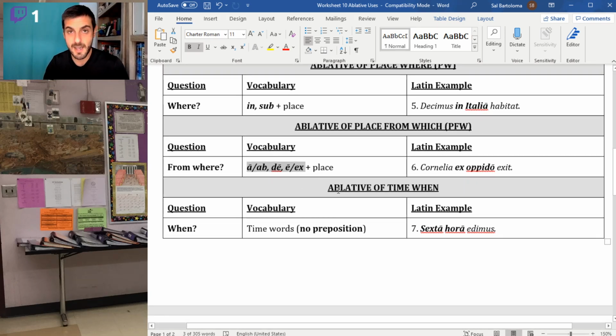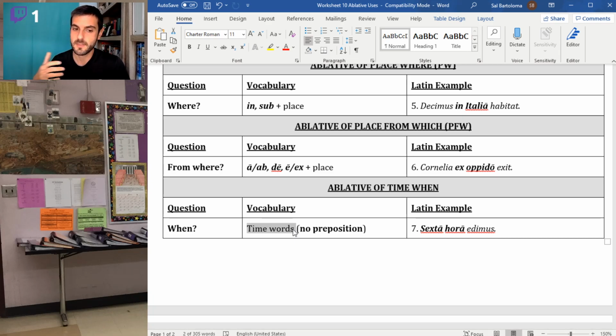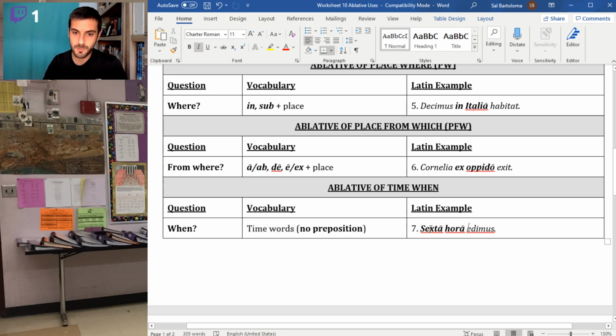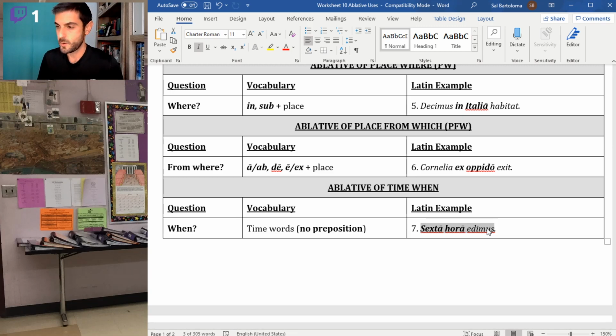And then the ablative of time, or the ablative of time when, obviously it's going to tell me when the sentence is taking place. So we're going to use time words, words like day, year, month, decade, right? Anything like that. Ablative of time when means when exactly is the action taking place. So edimus, we eat, sexta hora, we eat at the 6th hour. We eat at 6, right? Now I know that an hour is a period of time, but we're focusing not on eating for the entire hour, but we eat at 6 o'clock, right?